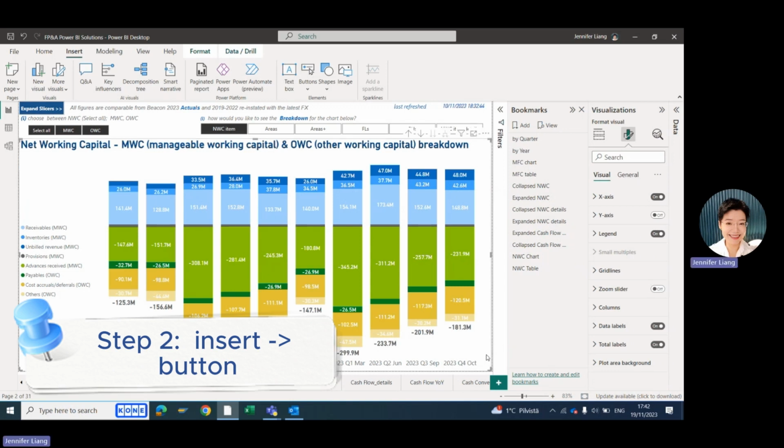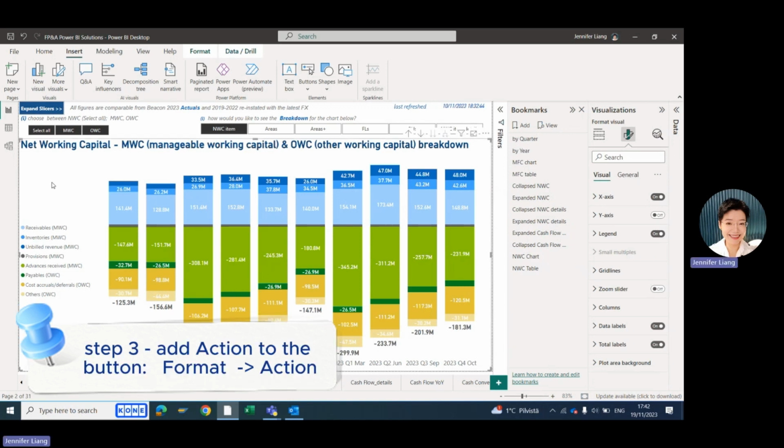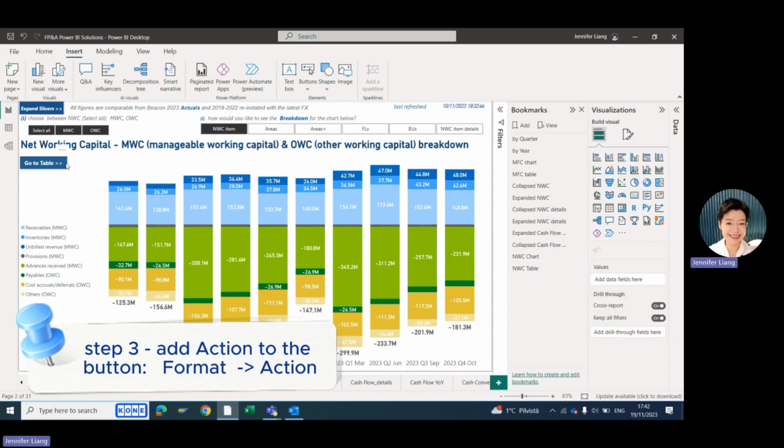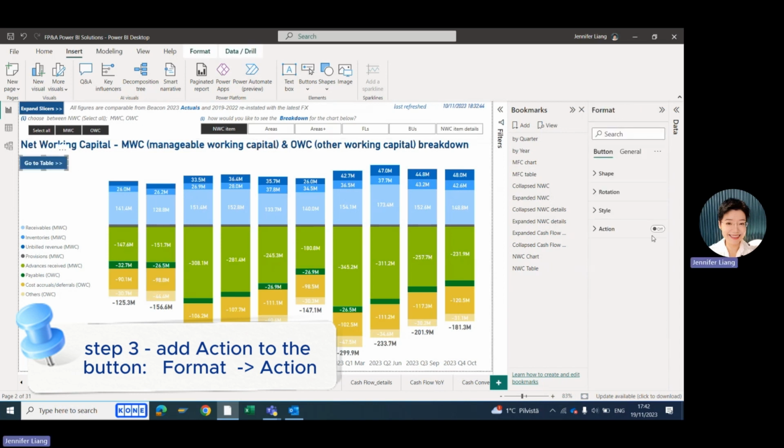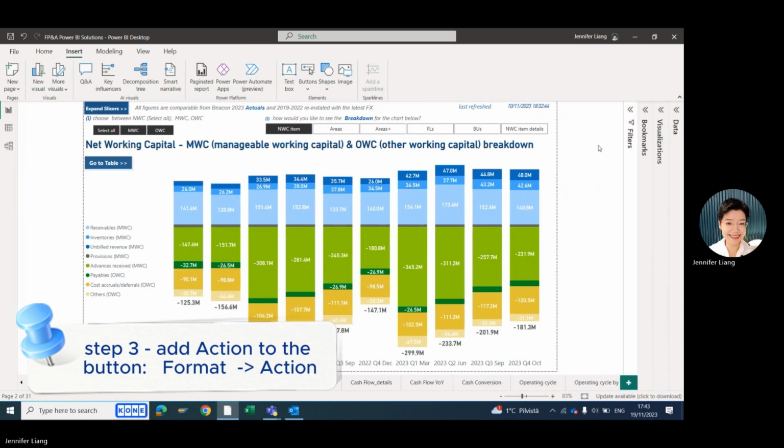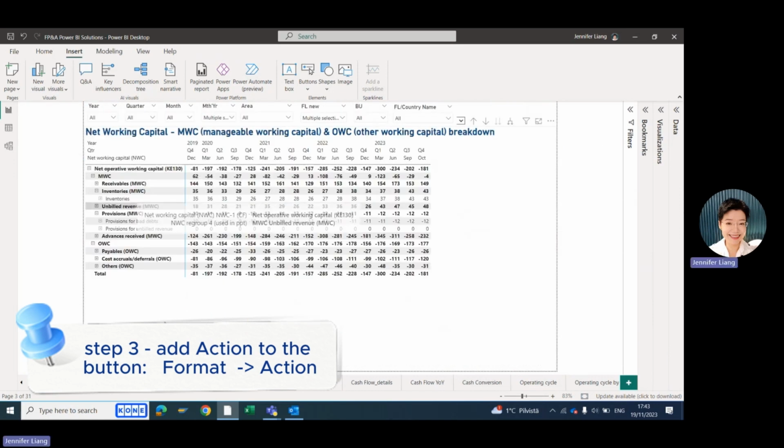All right, now the first button is created. With the first button, Go to Table, selected, activate Action under format. Action, add bookmark. Bookmark, Net Working Capital Table. Let's test. Hold Control key. Click Go to Table. This will direct us to the Net Working Capital table page. As easy as that. Well, I could see the table.